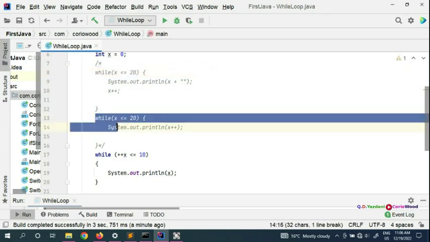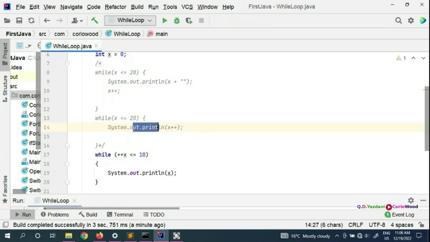Then we're putting another one till 20, where we're incrementing at the println. But in the last one, we are not going to increment underneath in the println. We are incrementing just right inside the while here. So I'll leave it up to you, whichever is easy for you, whichever you feel comfortable with. So that's how the while loop is, and the while loop runs when the condition is true.